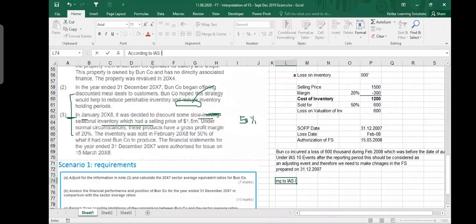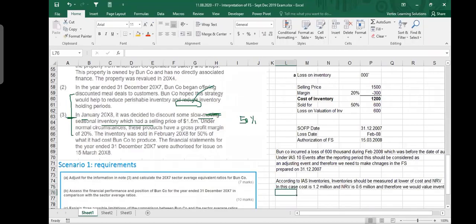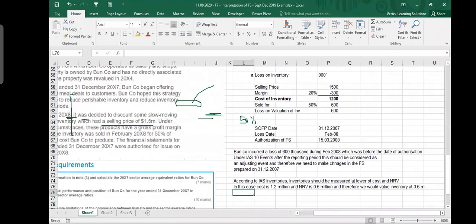According to IS 2, inventories should be measured at lower of cost and NRV. In this case, cost is 1.2 million and NRV is 0.6 million. And therefore we would value inventory at 0.6 million. So this is what you should write. Very simple, 1 line or 2 lines, whatever.